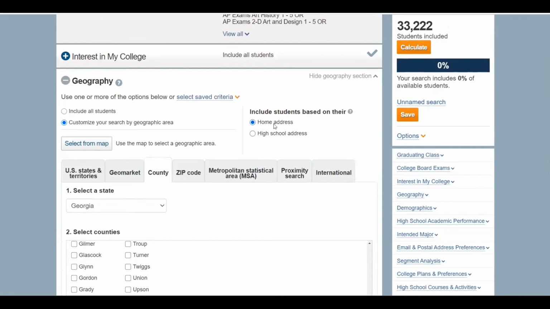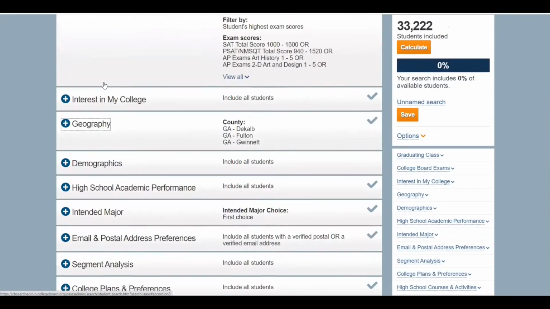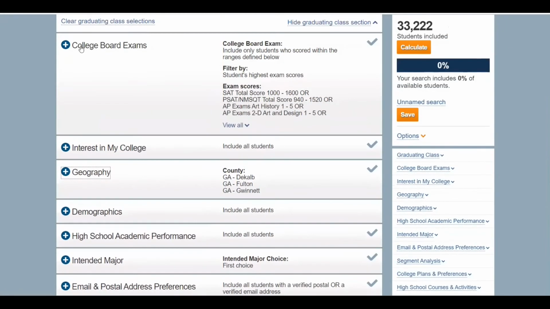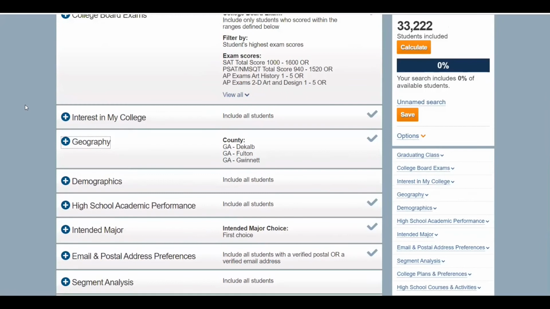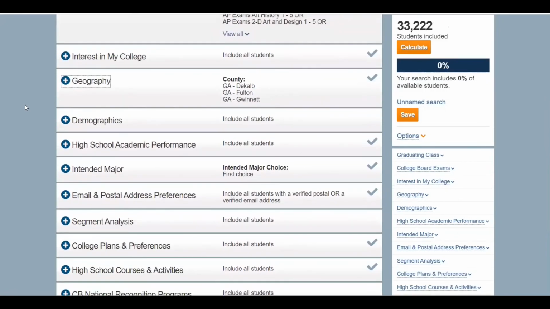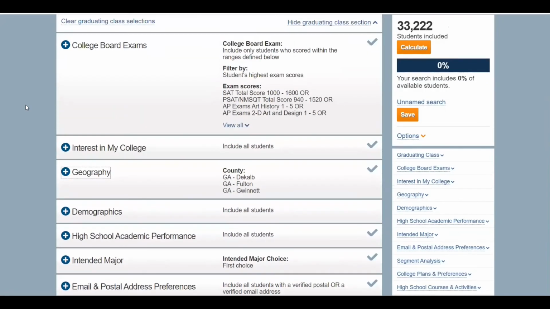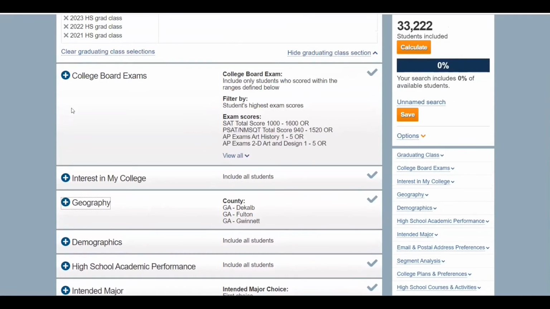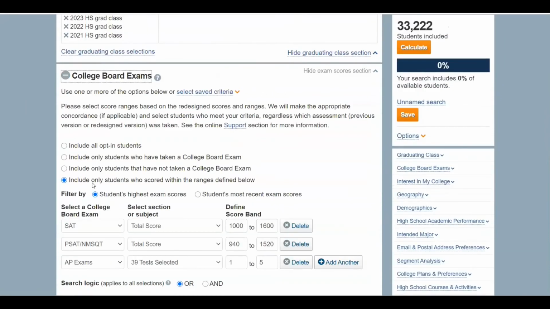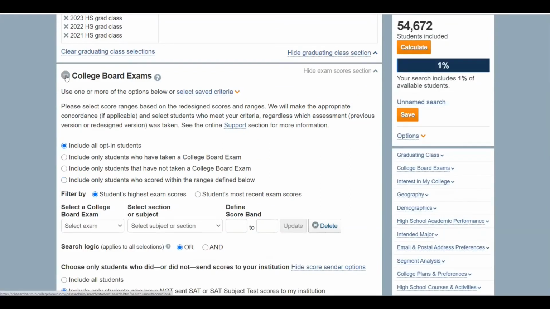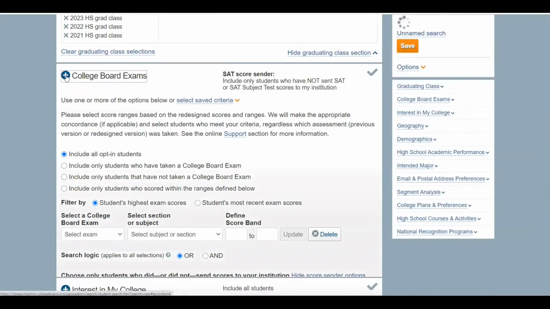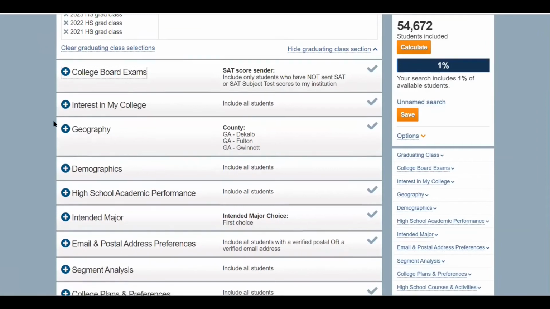You can see based on students' home address that this search is finding 33,000 students right now that fall within the score bands we've selected. Now, one option to consider is to switch back to include all opt-in students, which I will do. That pulls in now almost 55,000.